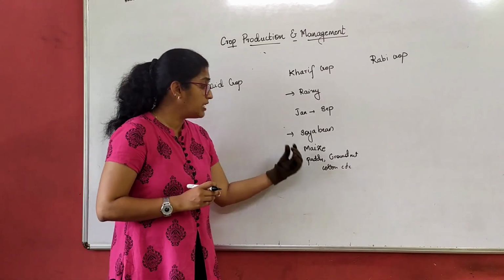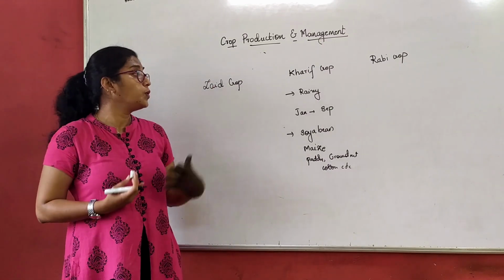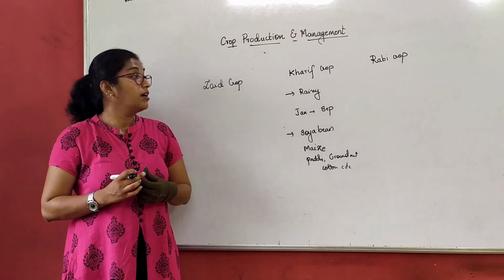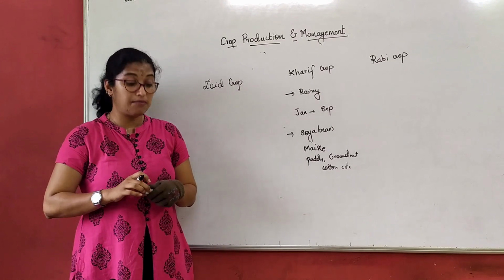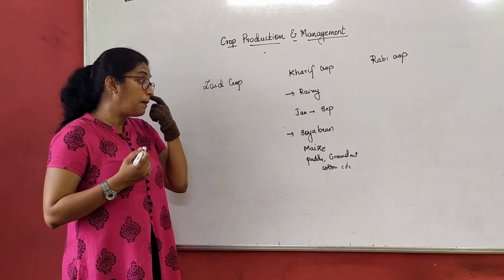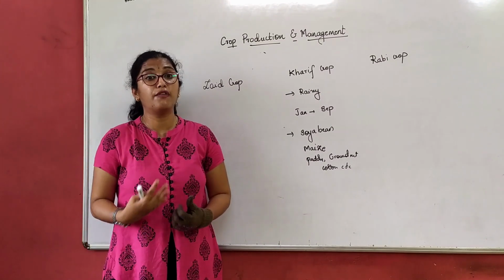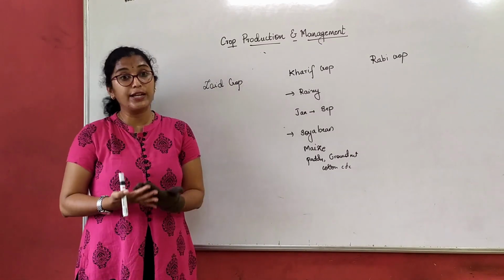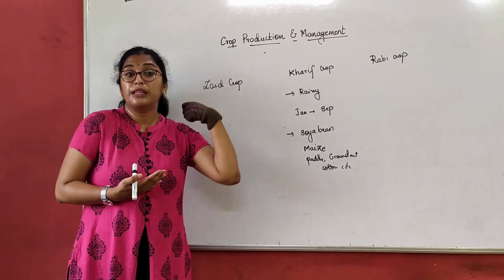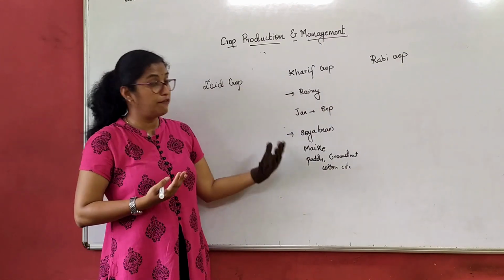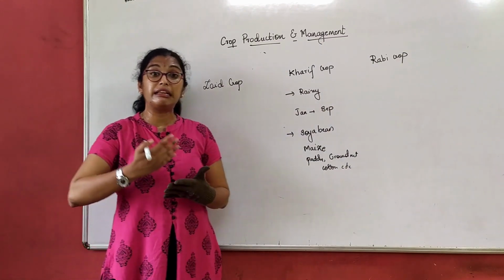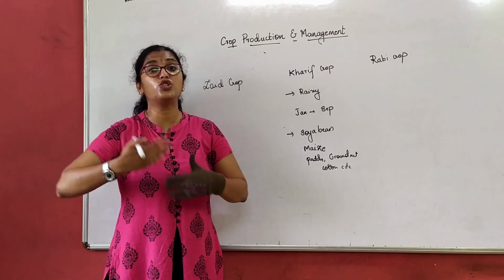There can be a question: why is paddy grown only in the rainy season? Why can it not be grown in the winter or summer season? That's only because paddy requires more water. In the field, farmers do water it as a source of irrigation, which we study here, but still they require additional, extra water.